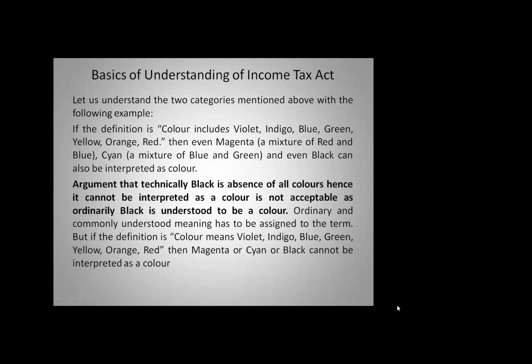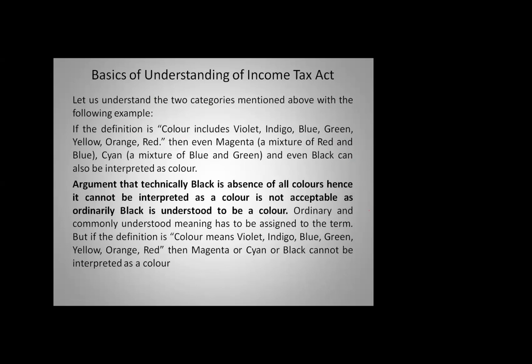See, for example, you will find a definition of color. I have taken an example like this. Color includes violet, indigo, blue, green, yellow, orange, red. That's all. Now, magenta is also a color, which is a mixture of red and blue.